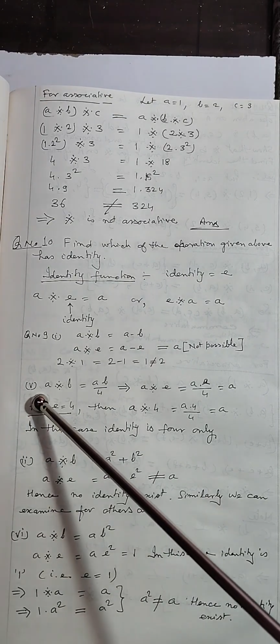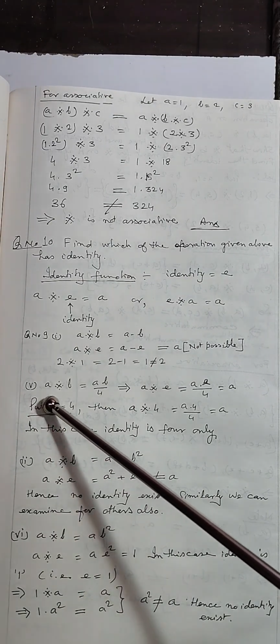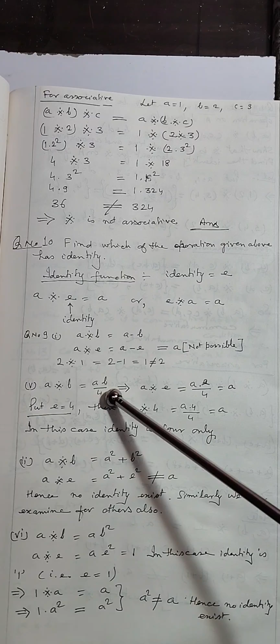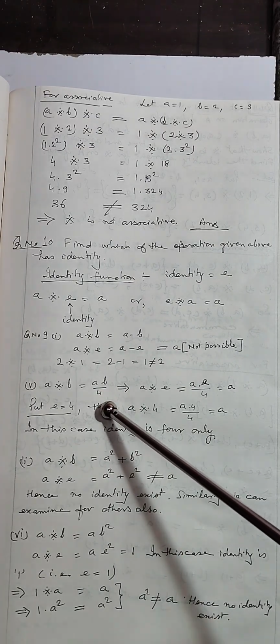But similarly, take the fifth part of question number 9, that is A binary B, that will be equal to A into B by 4.